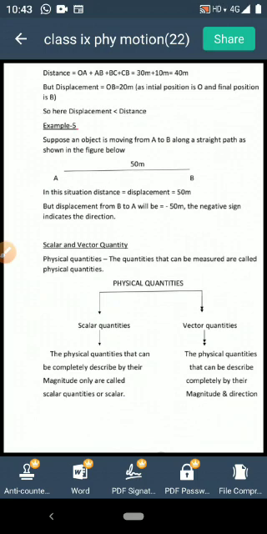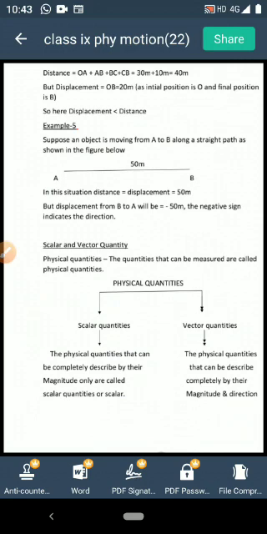Scalar means the quantities that do not need direction for their description. They can be completely described by their magnitude. Like if I say the length of the table is 2 meter, you are getting a complete idea about the length. Clear? You do not have to mention any direction over here. So length or distance is a scalar quantity.